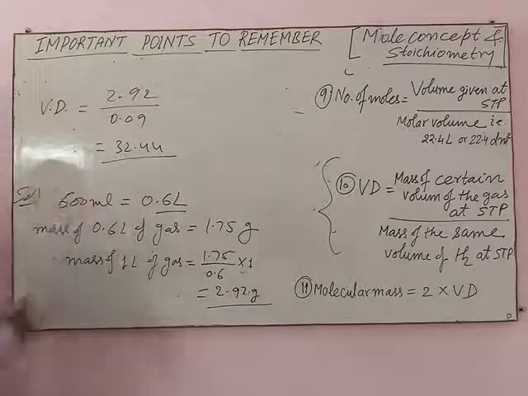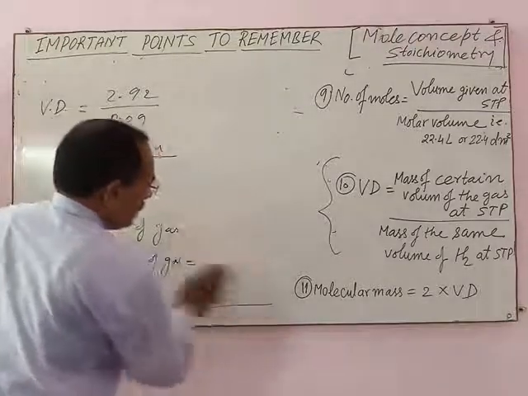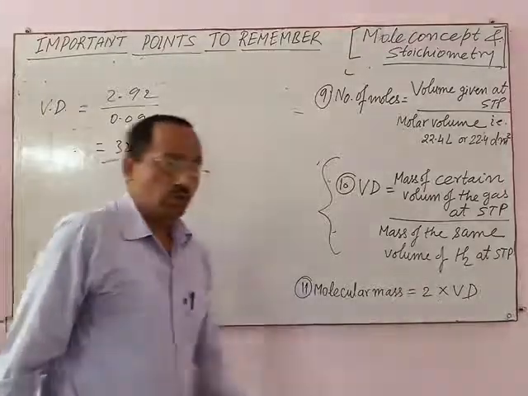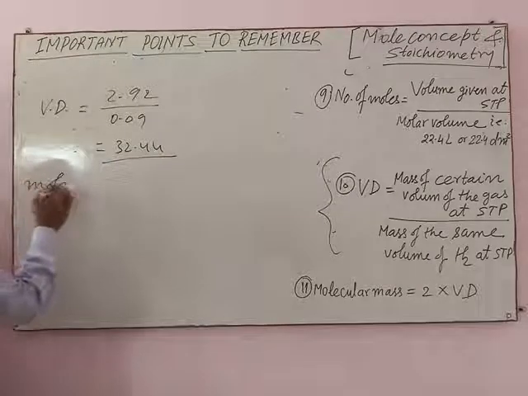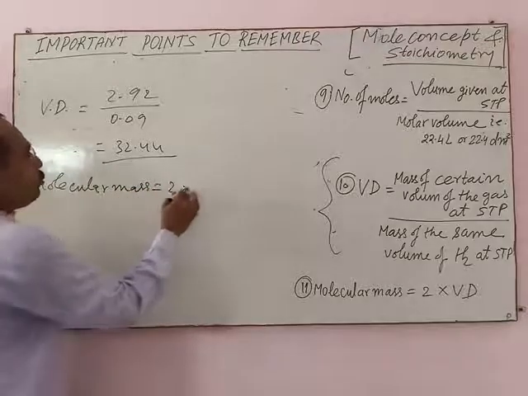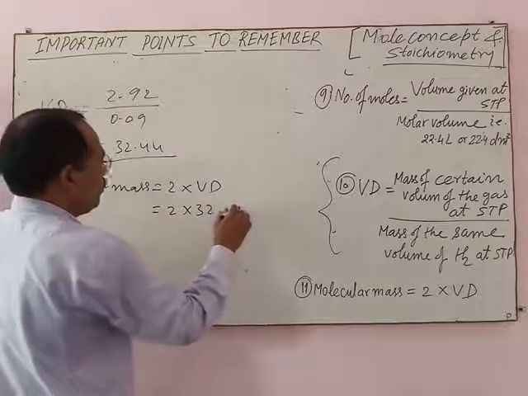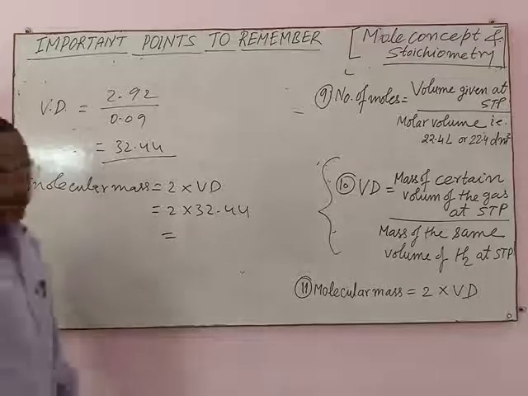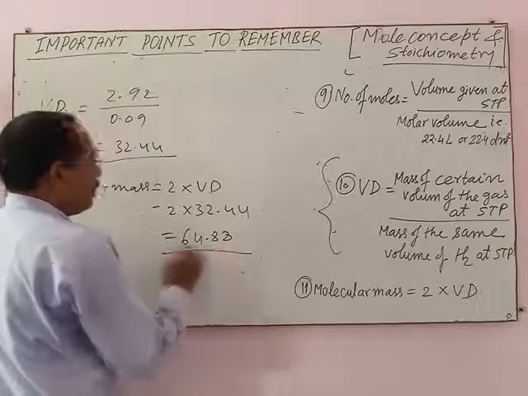Now, the molecular mass of the gas. Molecular mass is equal to 2 into vapor density. So molecular mass equals 2 into 32.44, which gives 64.88. This is the molecular mass of the gas.